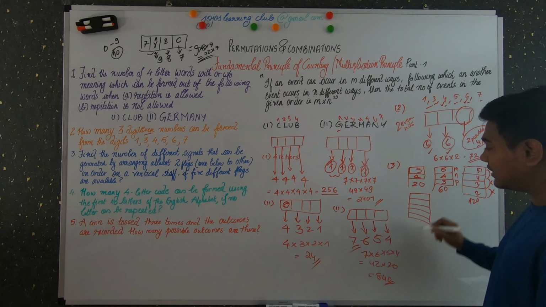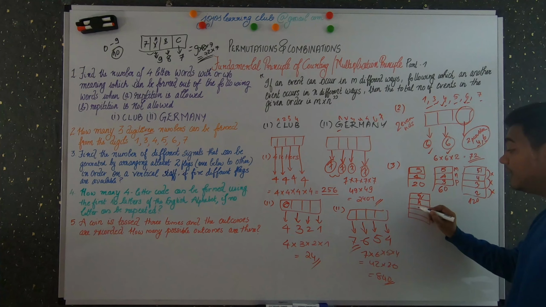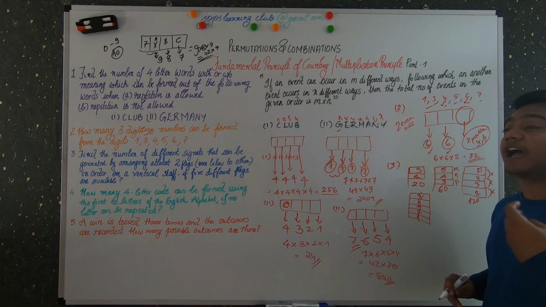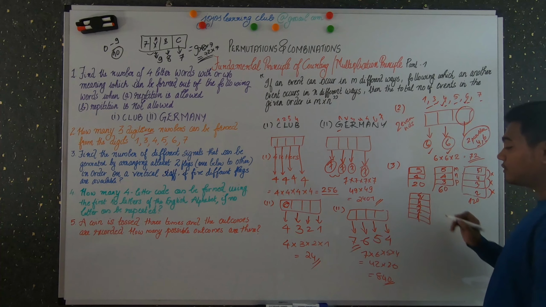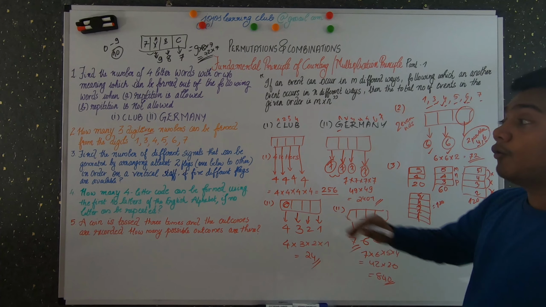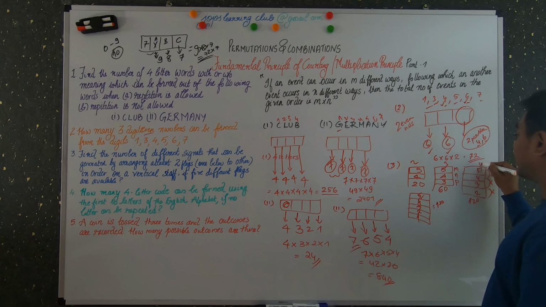And in the last vertical staff you have 5 flags attached to it. The first flag has 5 possibilities, the second flag has 4 possibilities, the third flag has 3 possibilities, the fourth flag has 2 possibilities, and the last flag has only 1 possibility. Why? Because the other 4 flags have already been used and only 1 flag is left over. So the total number of possibilities here is 5 into 4 into 3, that is 60, 60 into 2, 120. So what are the different arrangements when 2 flags are there, 3 flags are there, 4 flags?